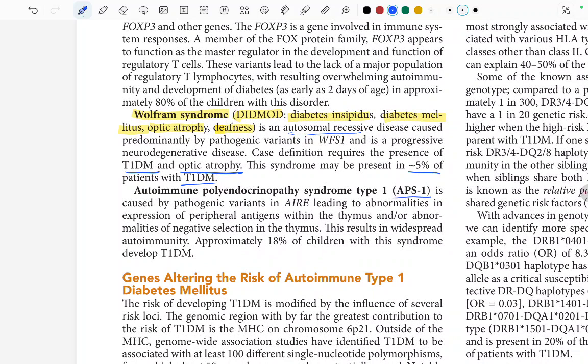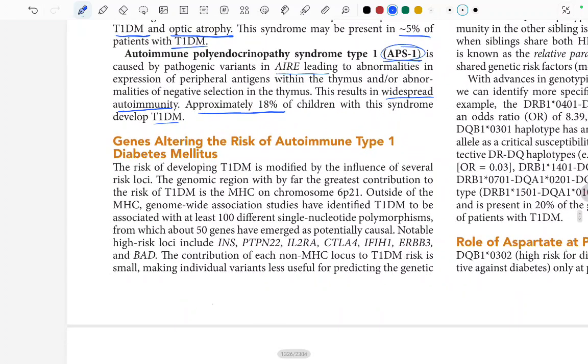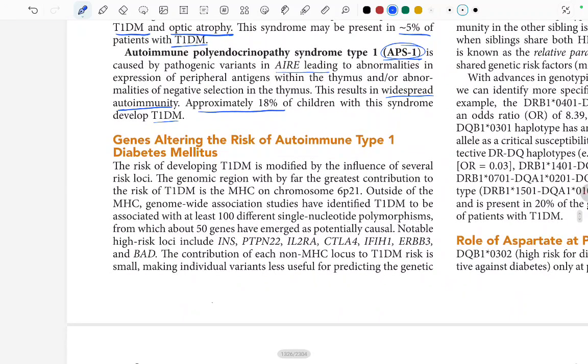Autoimmune polyendocrinopathy syndrome, that is APS1, is caused by pathogenic variants of the AIRE, leading to abnormalities in the expression of peripheral antigens within the thymus or abnormalities of the negative selection in the thymus. So there is something wrong with the thymus. This results in widespread autoimmunity. Approximately 80% of the children with this syndrome develop type 1 DM.